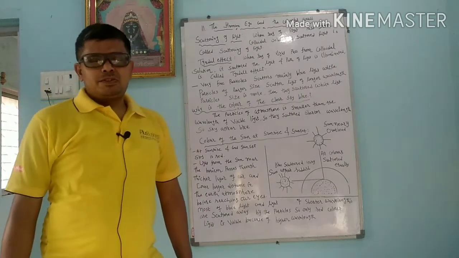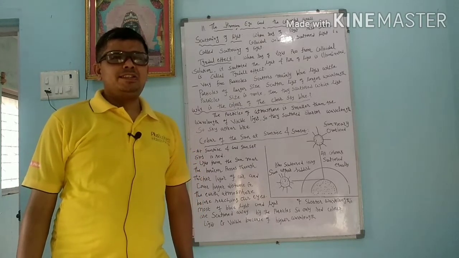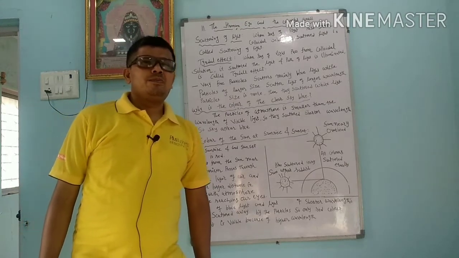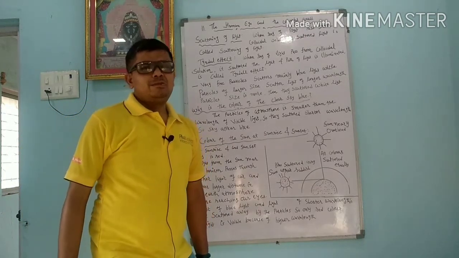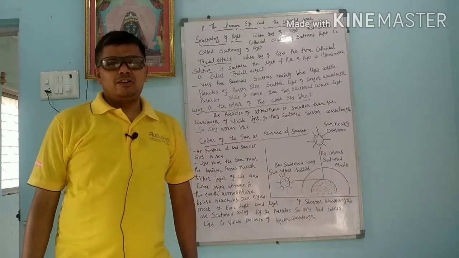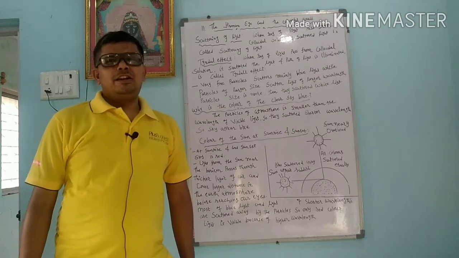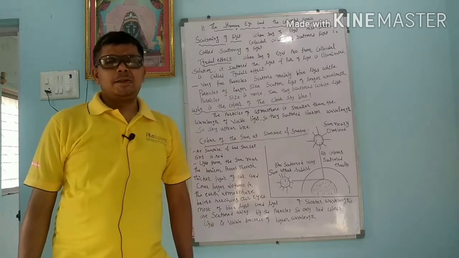So first we will learn about scattering of light. What is scattering of light? Scattering of light means when a ray of light passes through the atmosphere, some fine particles scatter the light in different directions. That is called scattering of light. Scattering of light depends upon the wavelength and particle size.